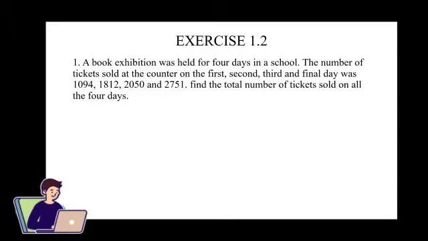Exercise 1.2. The first question is, a book exhibition was held for 4 days in a school. The number of tickets sold at the counter on the first, second, third and final day was 1094, 1812, 2050 and 2751. So these are the things that they have given. Now let's calculate the total tickets that were sold for all the 4 days.